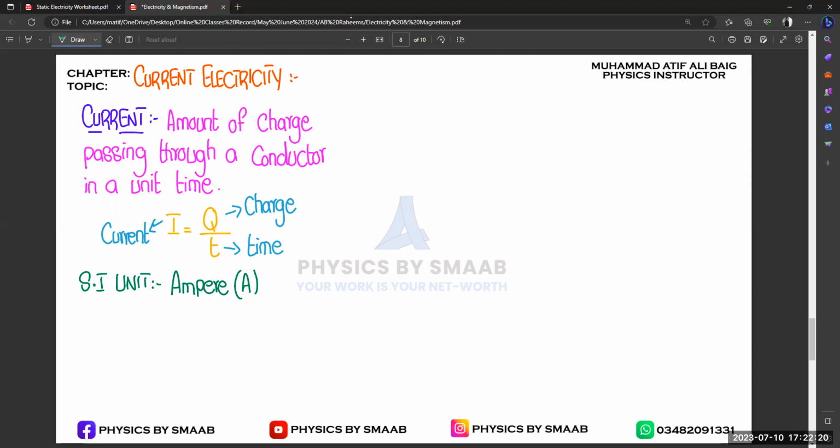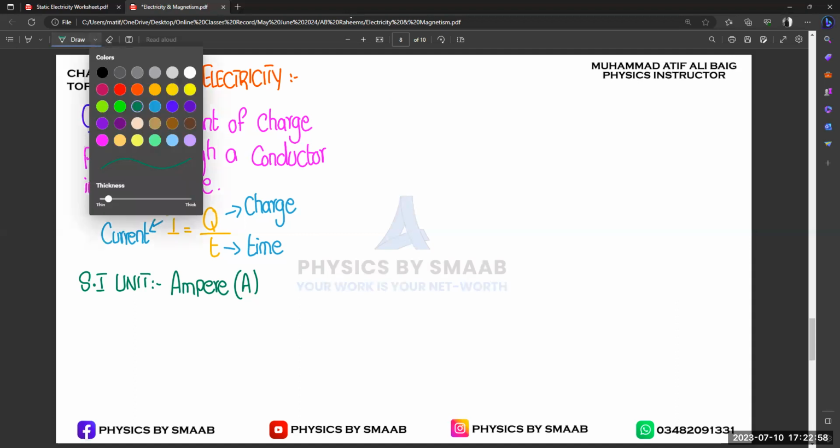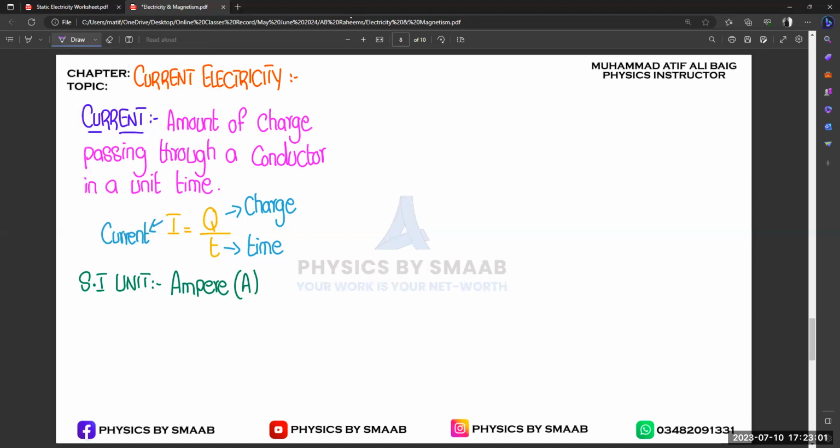Now let's talk about some other terminologies related to current, because now we are talking about the moving charges, right? When charges are going to move, and we already discussed that the electric field always flows from which point to which one? Positive to negative. Good. So now we also need to know in which direction current is going to move. Either it is going to move from positive to negative or negative to positive, right? So when we talk about the directions of current,